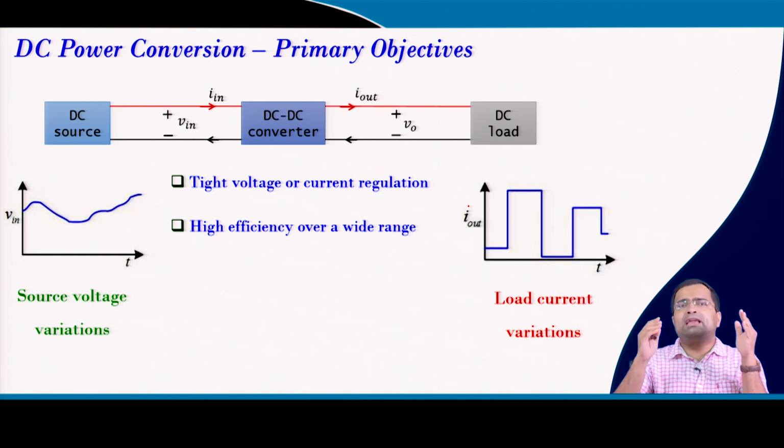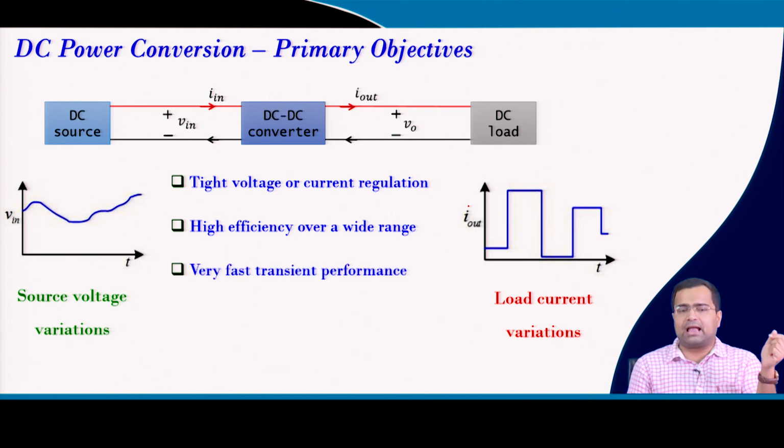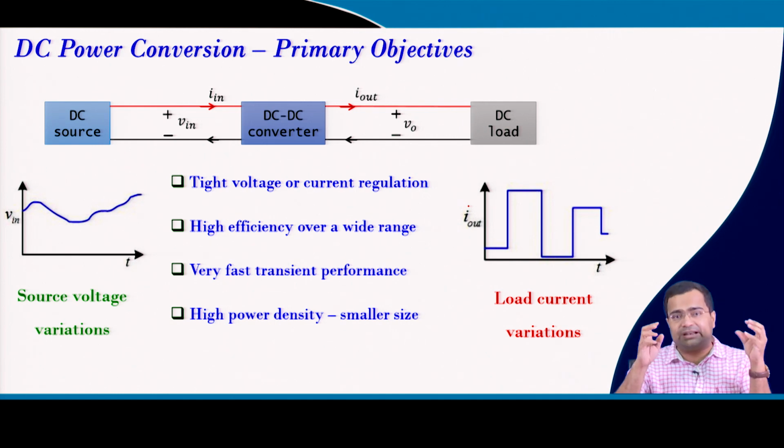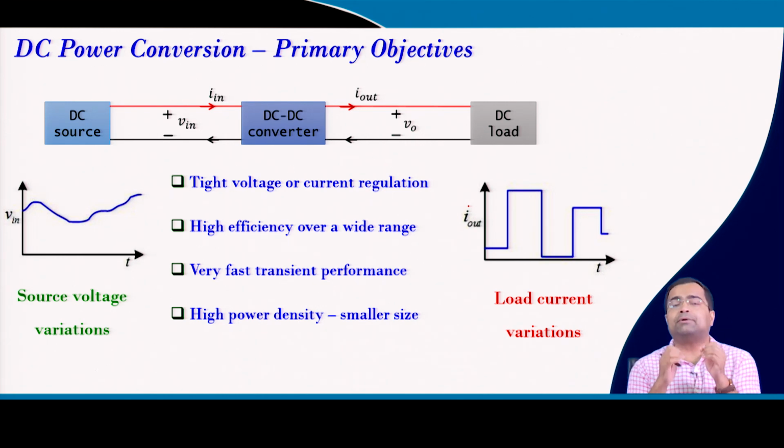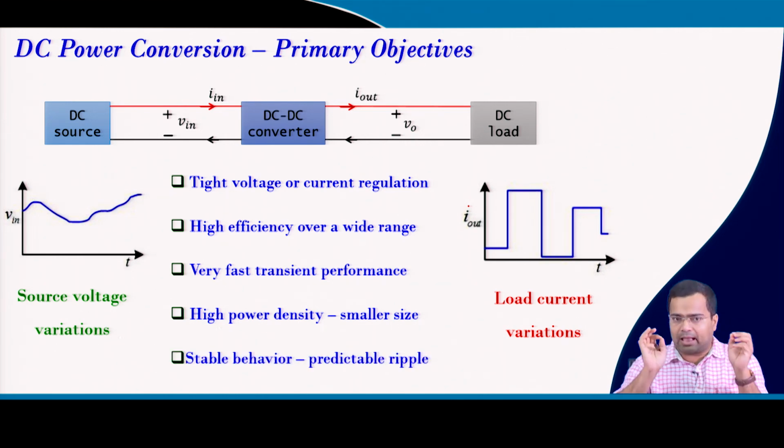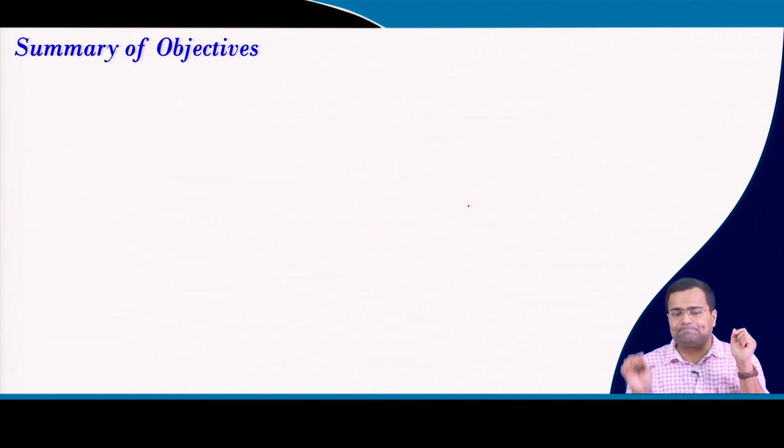We need to achieve high efficiency over a wide range of load current and input voltage, and we need to achieve fast transient response, and we need to reduce the size of the converter, because everything starting from our mobile phone, the car, everywhere we want to reduce the power processing size and weight. So, we need to achieve high power density and we need to ensure stable periodic behavior in order to predict the ripple parameter.